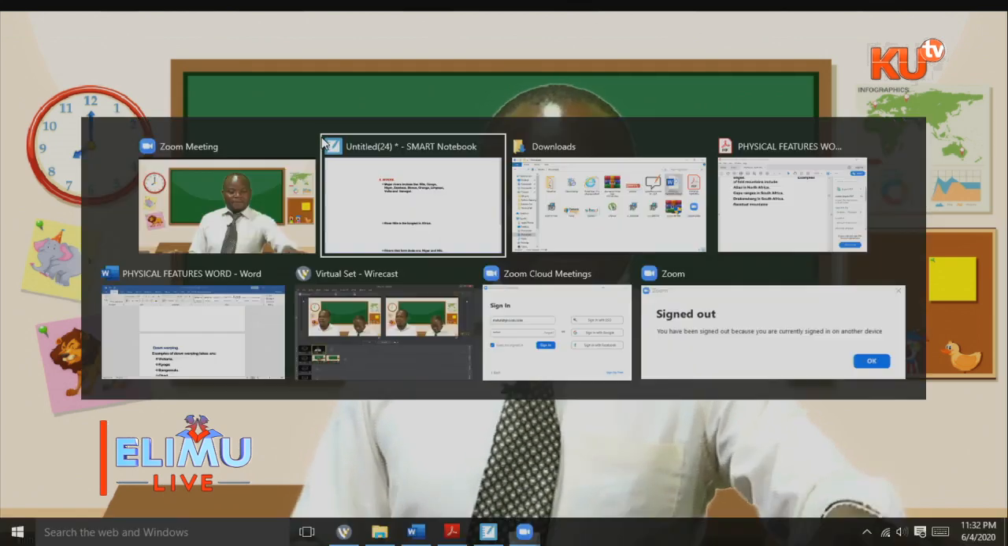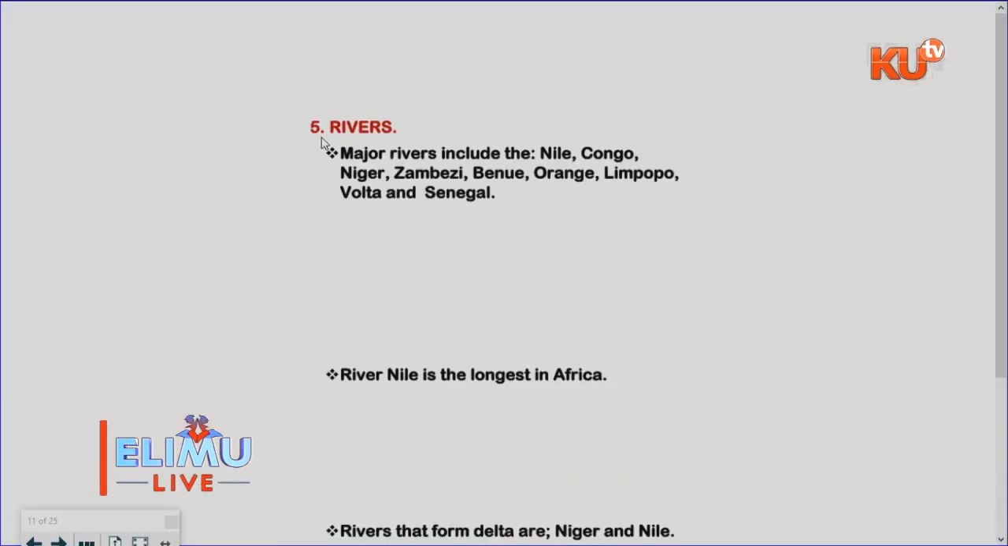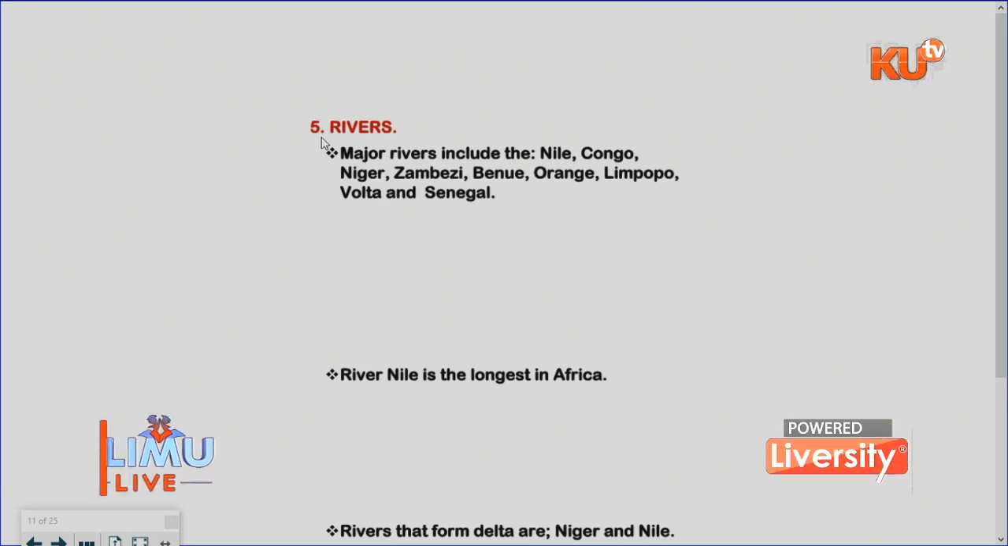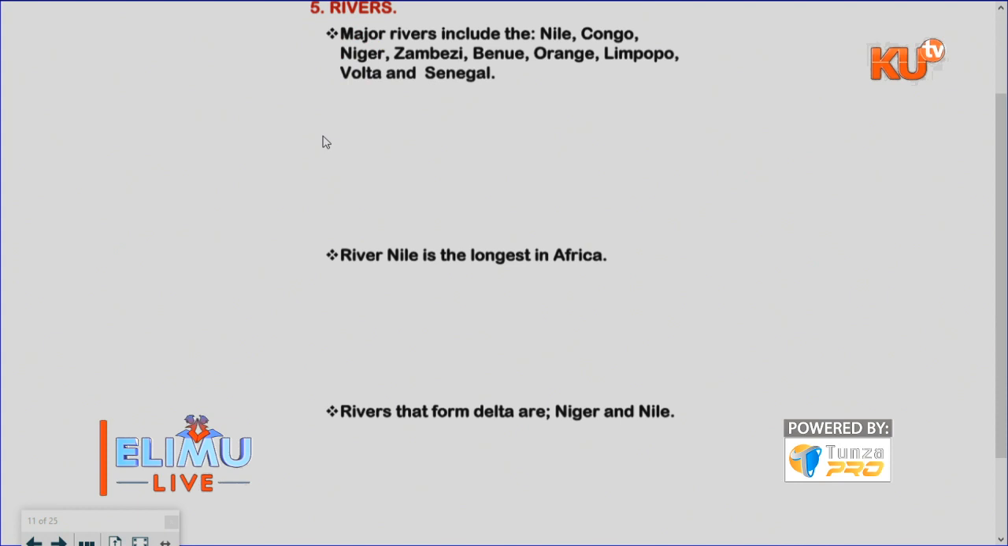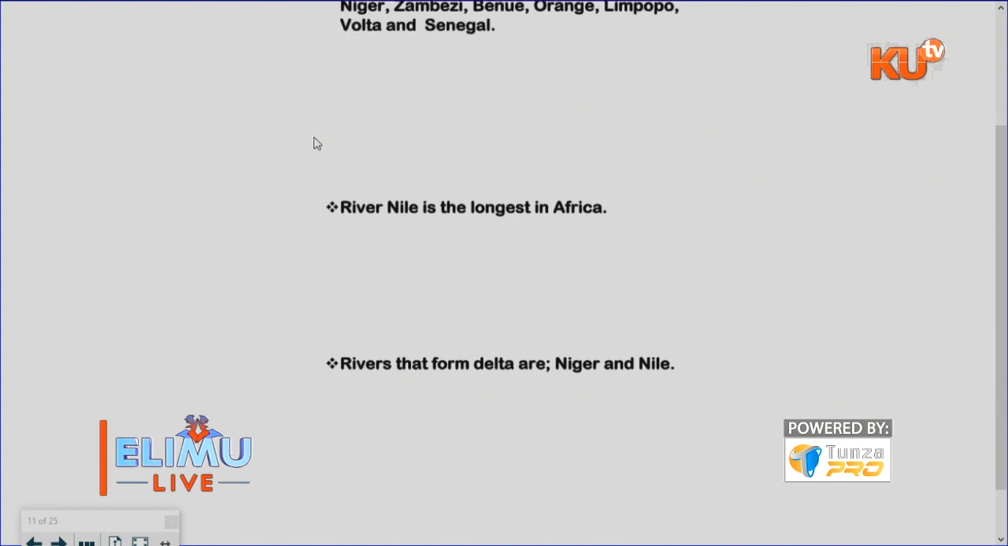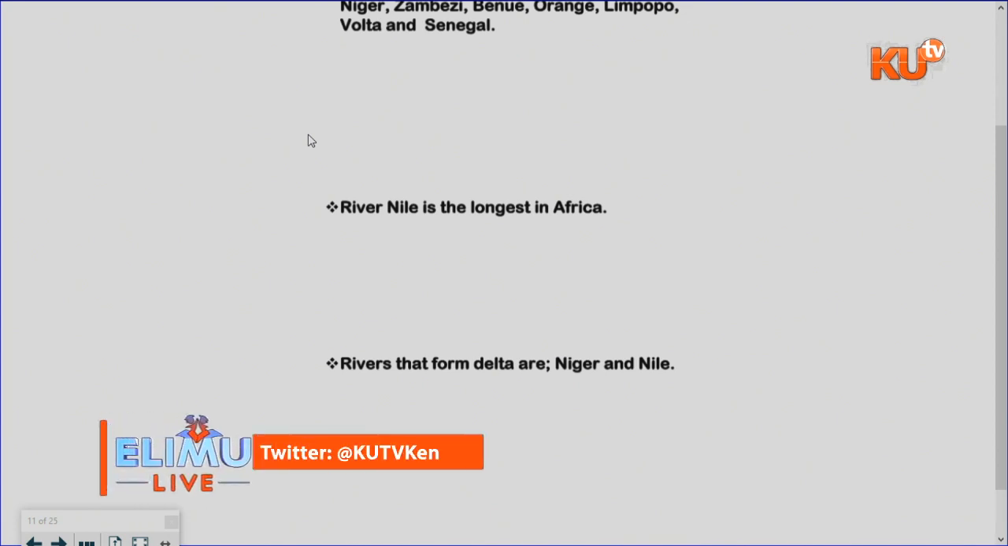So let me further explain about this. Now, major rivers include Nile, Congo, Niger, Zambezi, Benue, Orange, Limpopo, Volta, and Senegal. Now, River Nile is the longest in Africa. I said that. Rivers form deltas, and the largest delta is the Niger Delta. The Nile also forms a delta.